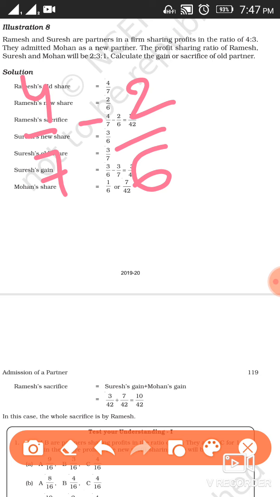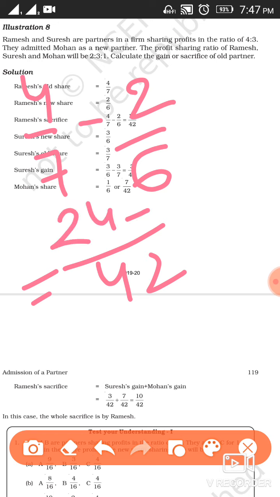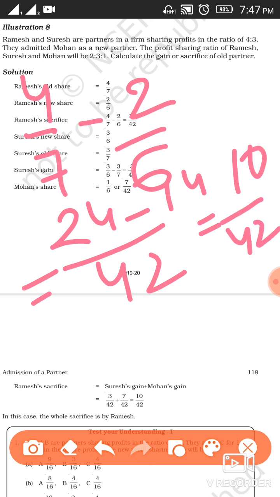So it's coming 10 by 42. So the sacrifice of Ramesh is 10 by 42. How? Old share minus new share. We have taken the LCM of 7 and 6, it's 42. Then by calculating, we are getting 10 by 42.